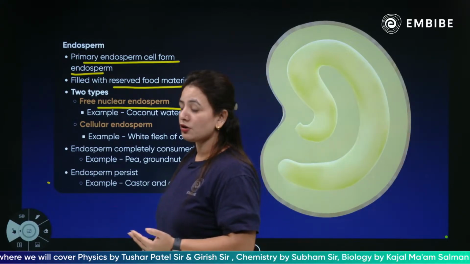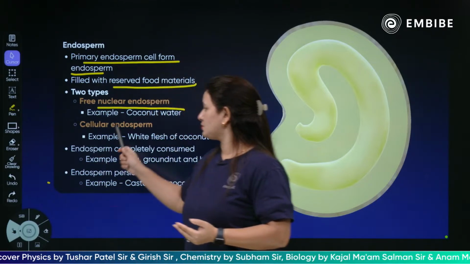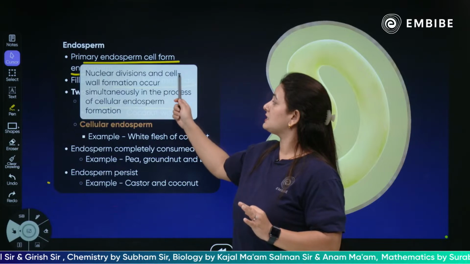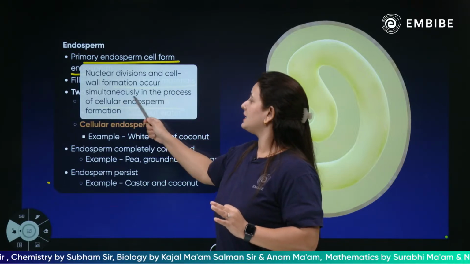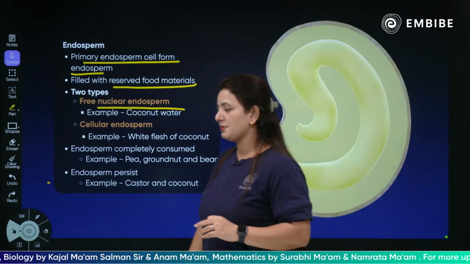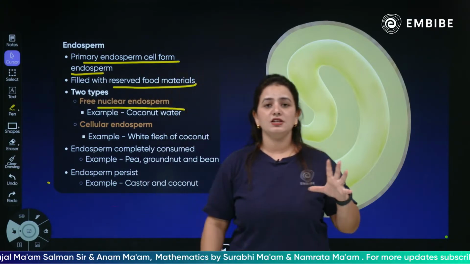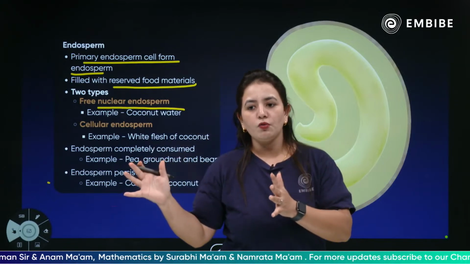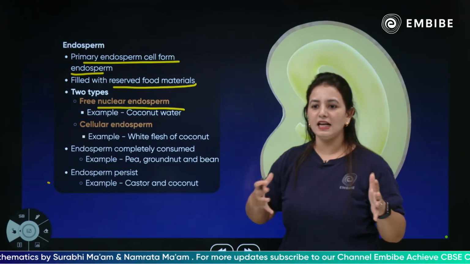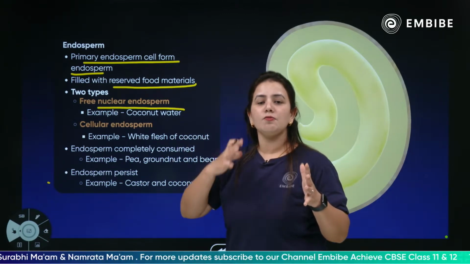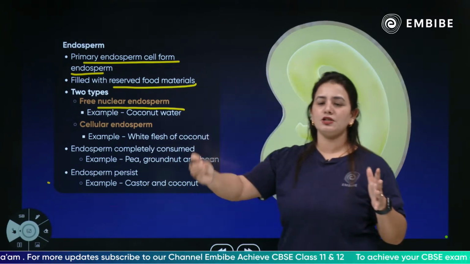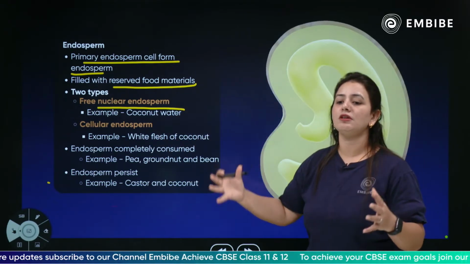The other type of endosperm is the cellular endosperm. What is the function of the cellular endosperm? Nuclear division takes place simultaneously with cell wall formation, and this is basically the white flesh. There is coconut water and there is a white flesh in the coconut which sometimes you also consume. That white flesh, what you call malai, is nothing but a cellular endosperm.